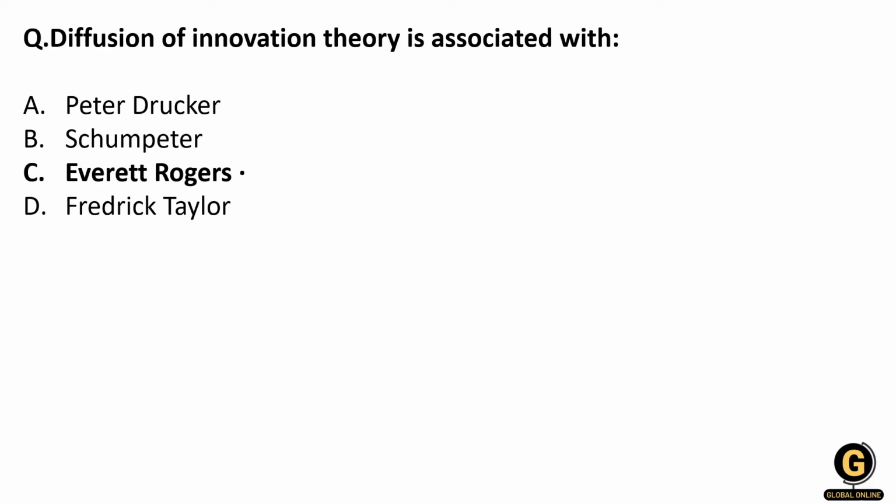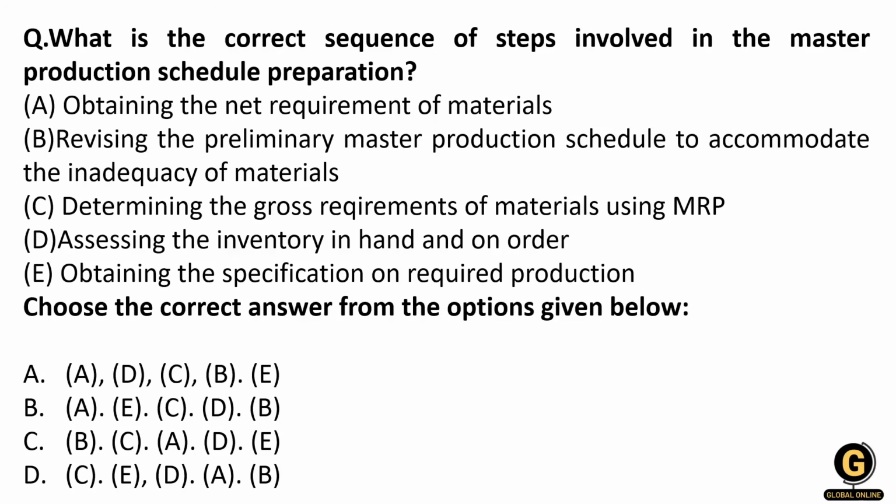If you know the consumer behavior topic, you might have seen 5 stages: innovator, early adopter, early majority, late majority, then laggards. So this theory is diffusion of innovation. I told you the 5 stages, and that was given by Everett Rogers. Okay, let's see the next question.